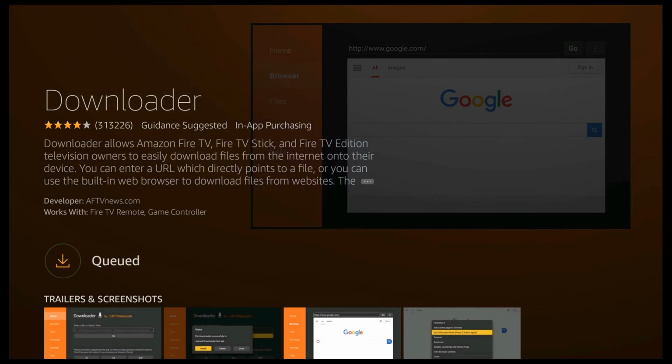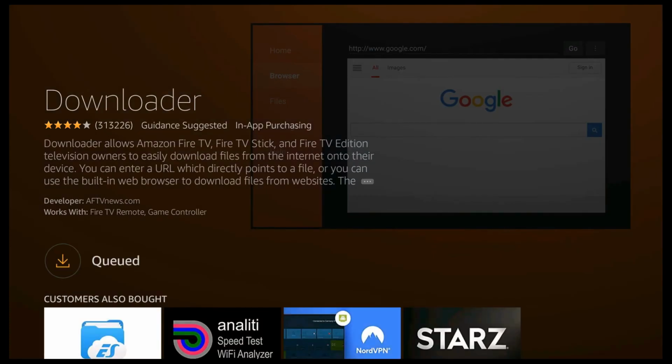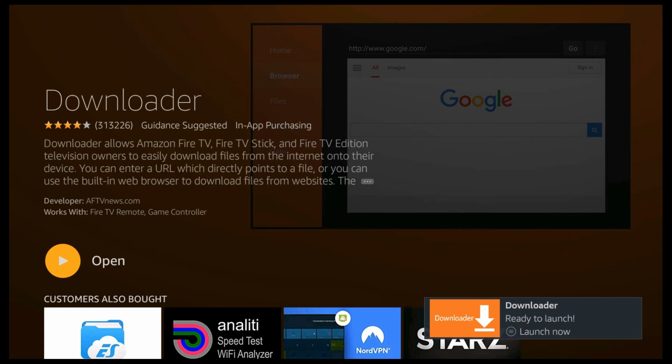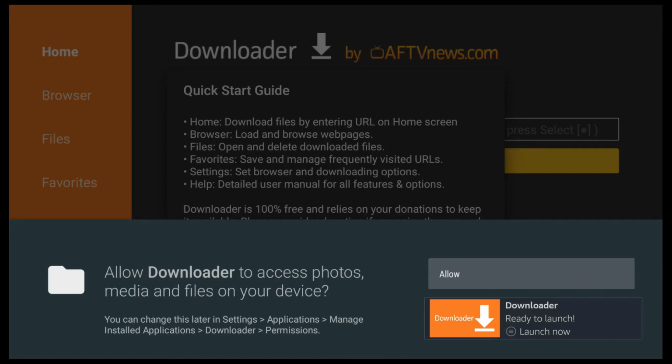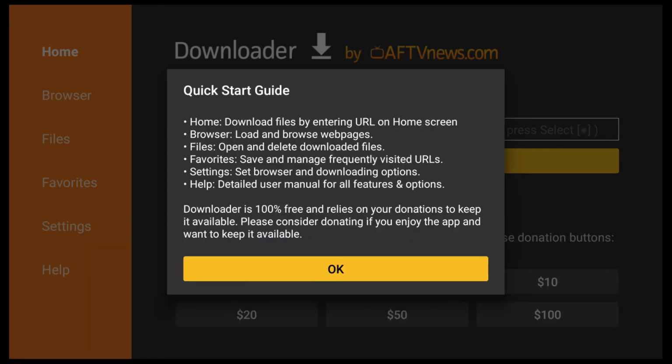Now press the download button. The downloader app will start downloading automatically. When the app is downloaded, click on open to launch. The first time, downloader will ask permission from your device, so just click on allow and then click on OK.